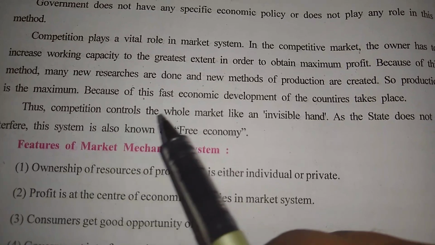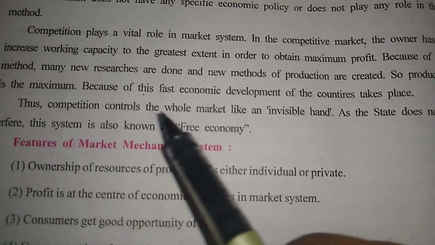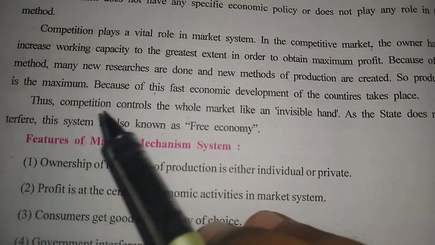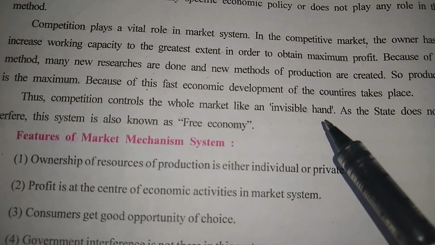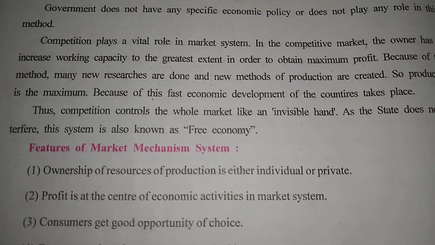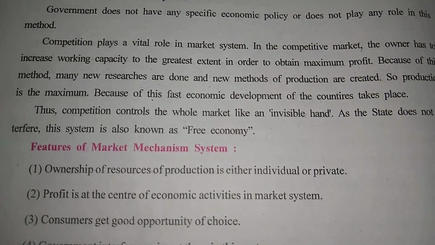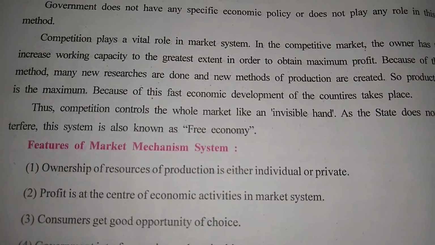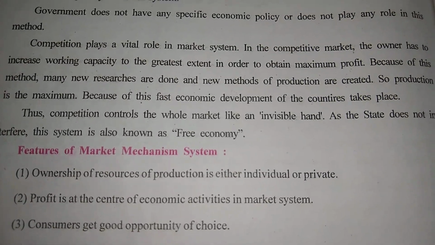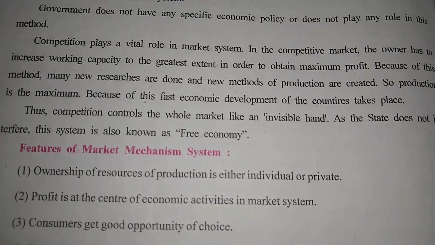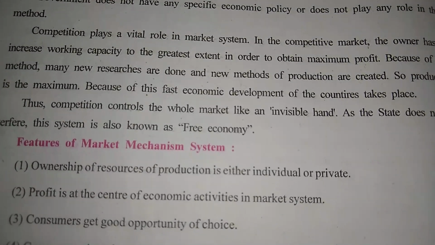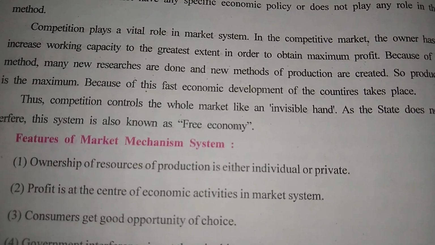Thus, competition controls the whole market. This can be asked in 3 marks. Explain, give reason: competition controls the whole market like an invisible hand. Because every company tries to do something better than other companies, because of that competition, customers get new, innovative and best quality products. No doubt at a higher rate, that is true. But here competition controls the whole market.